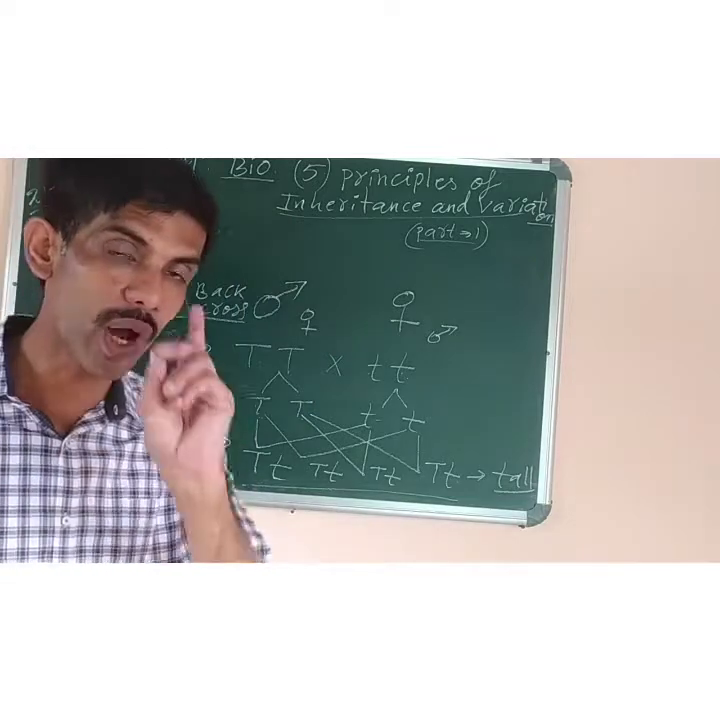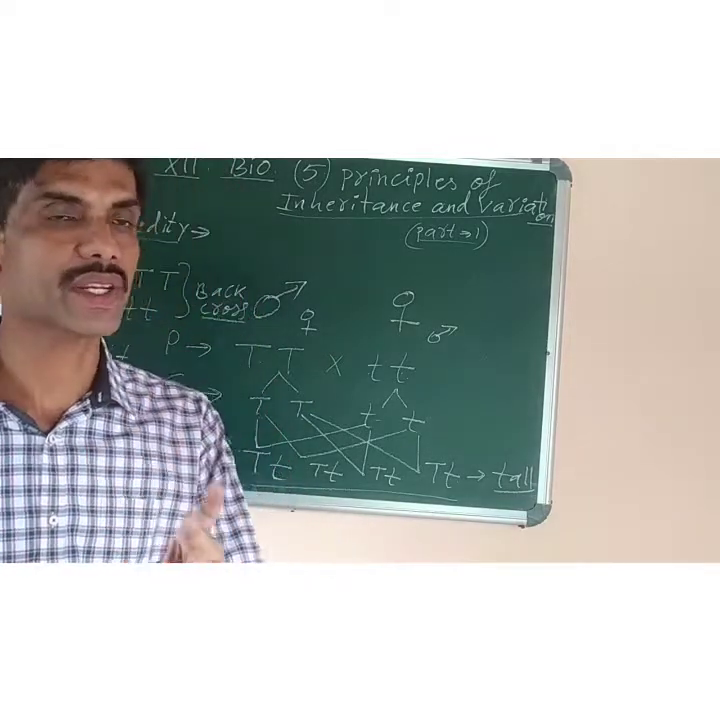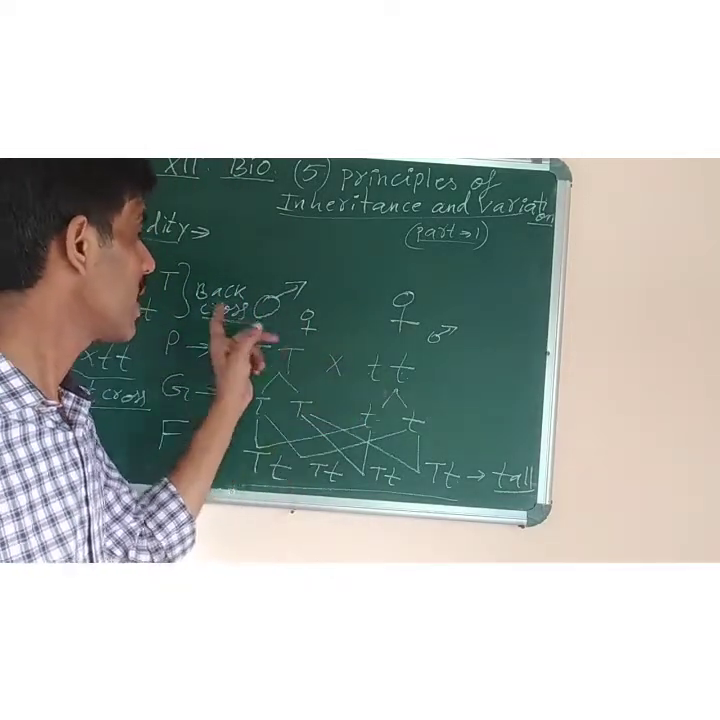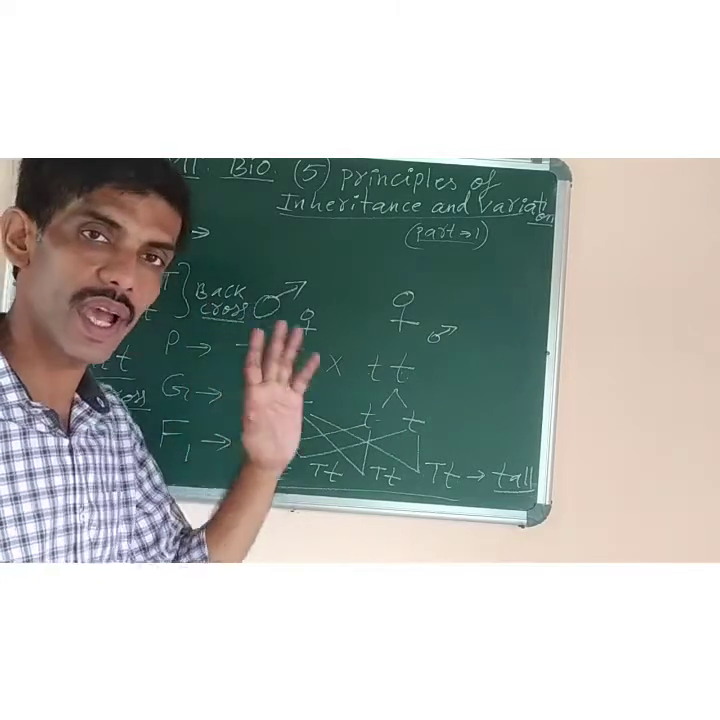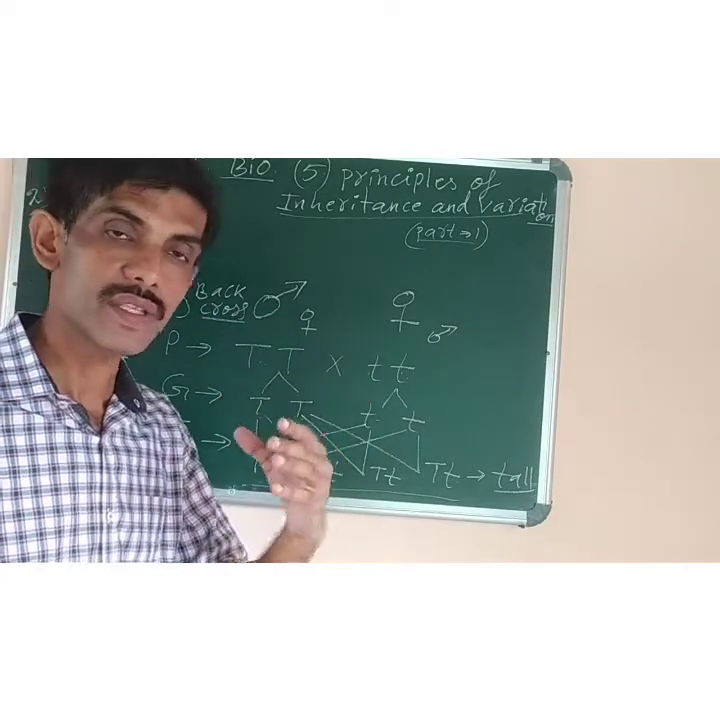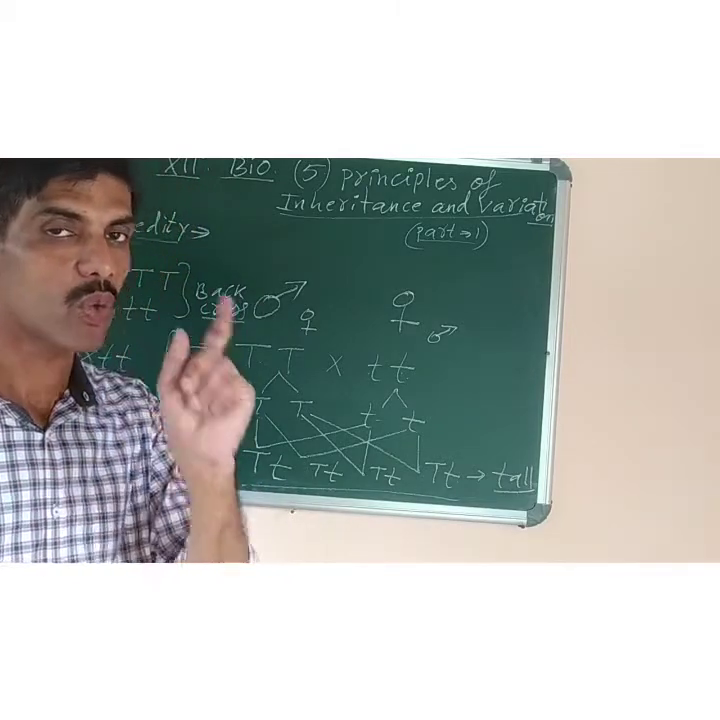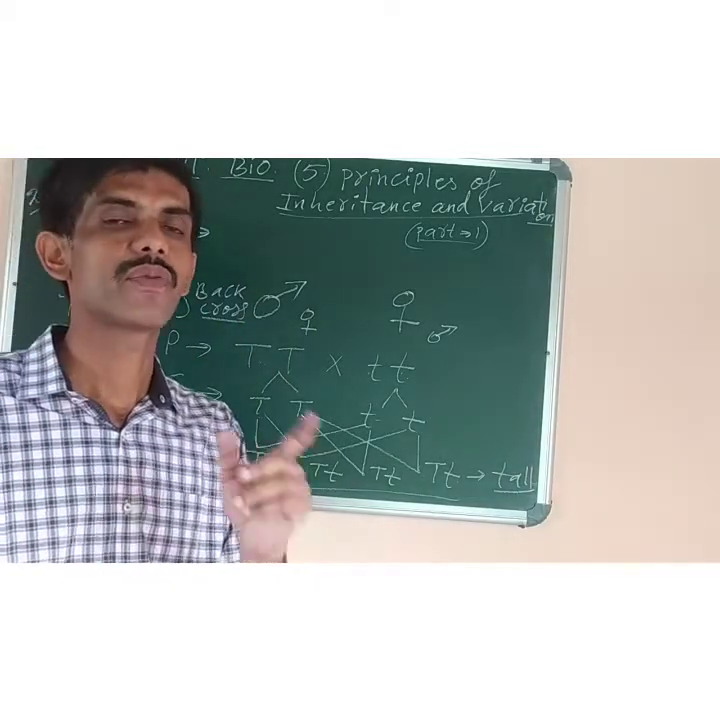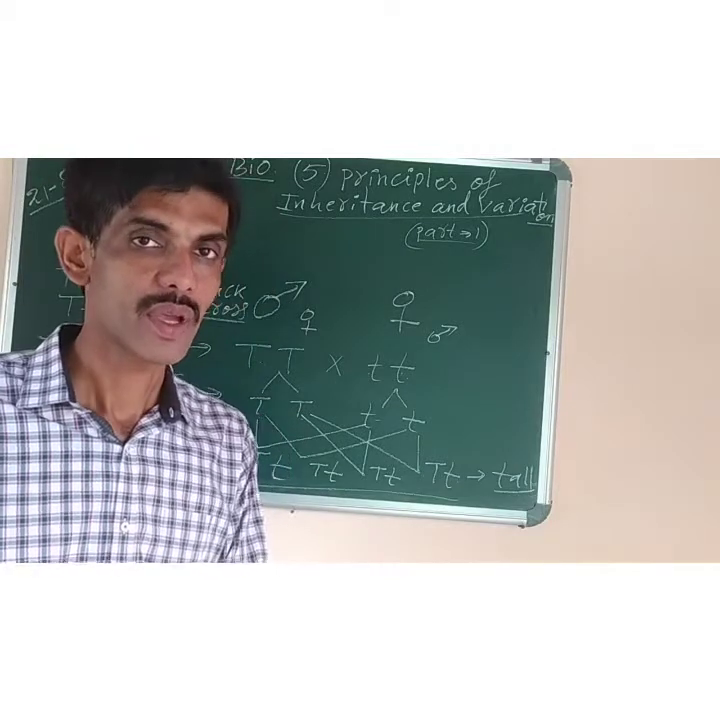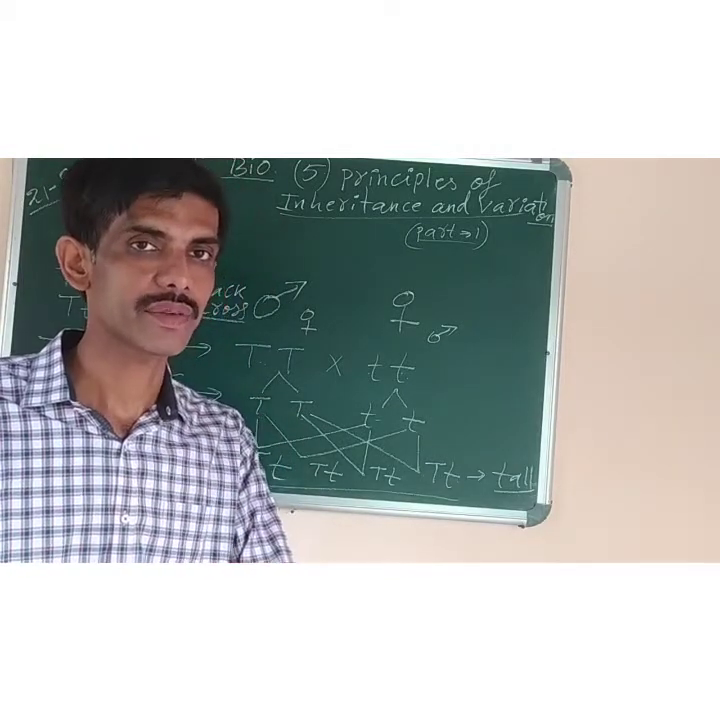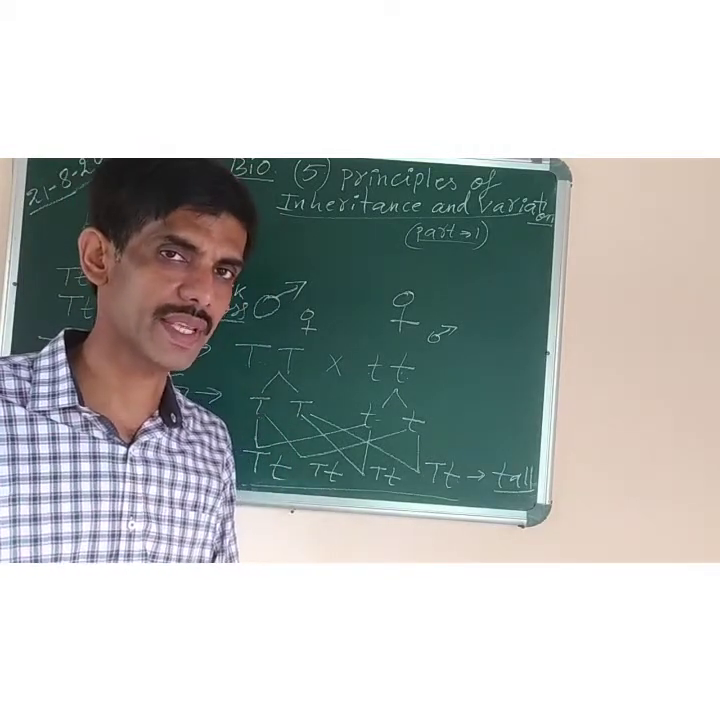And he took 1 or 2 characters or traits at a time. Like if he was taking only height, or height and shape of the pod, that is 2 characters. So 1 or 2 characters he selected for his experiment at a time. This gave the perfect result for his experiments.